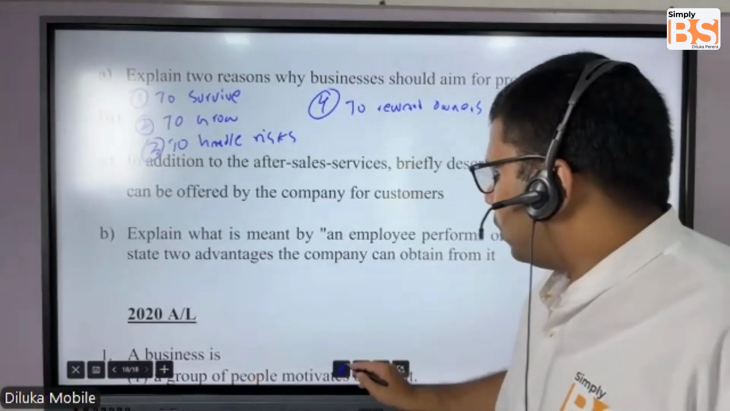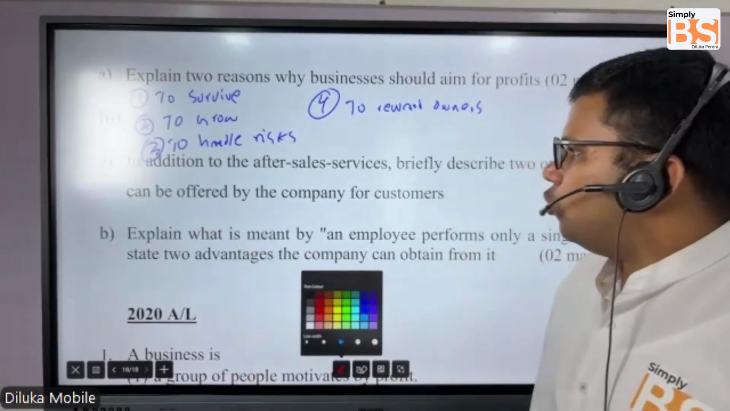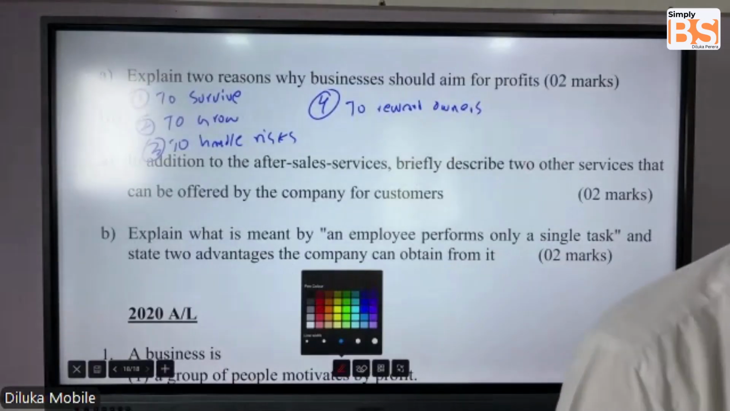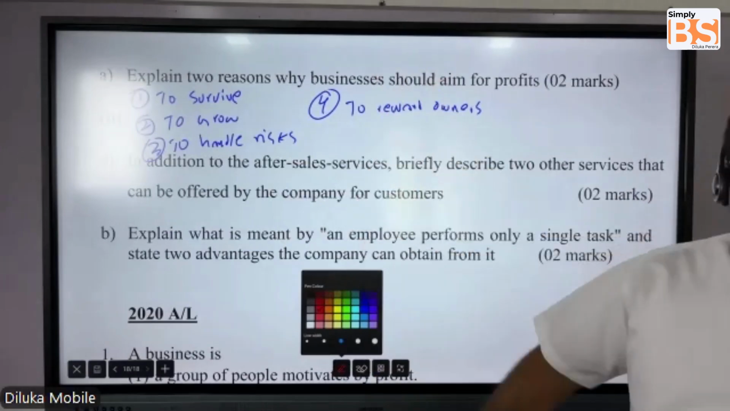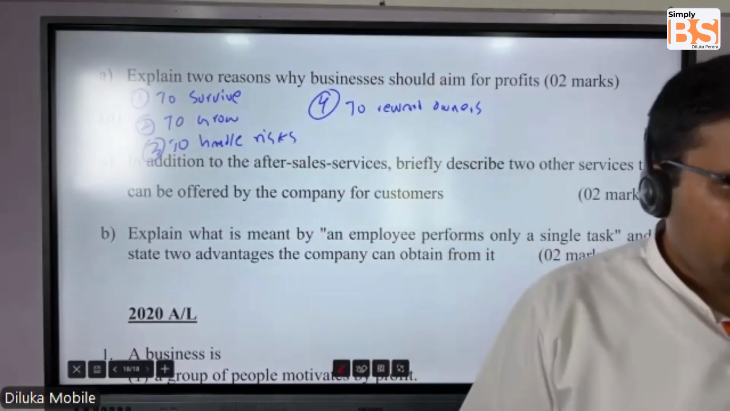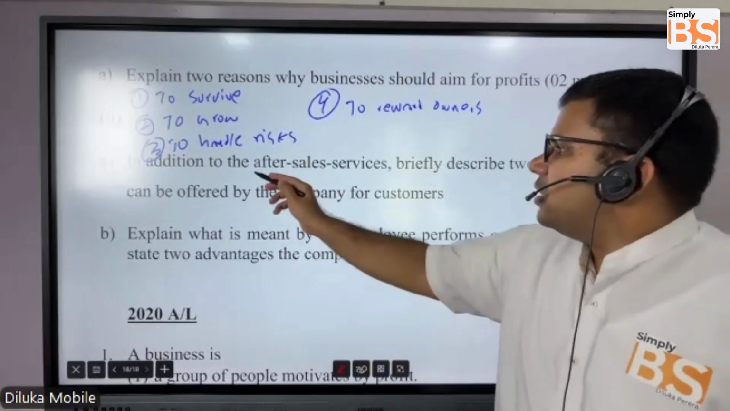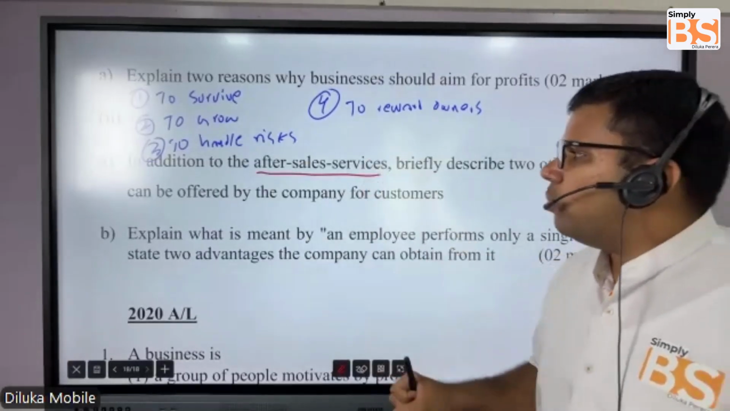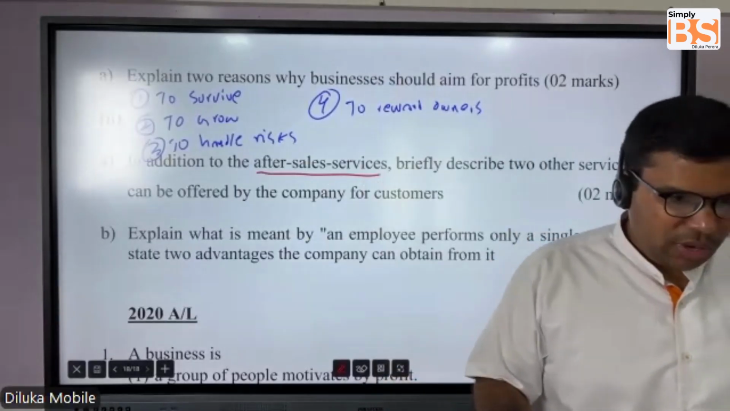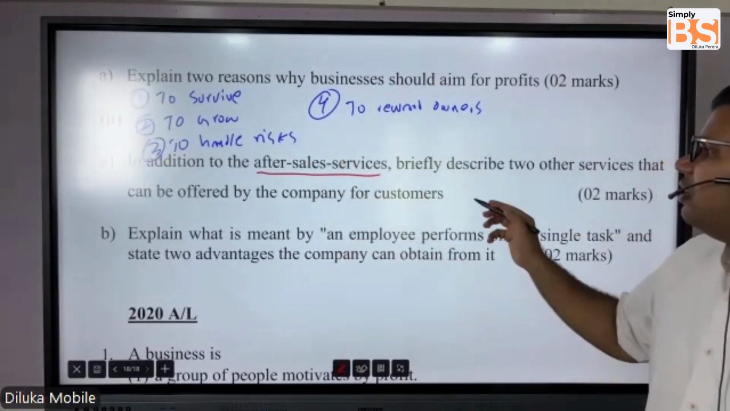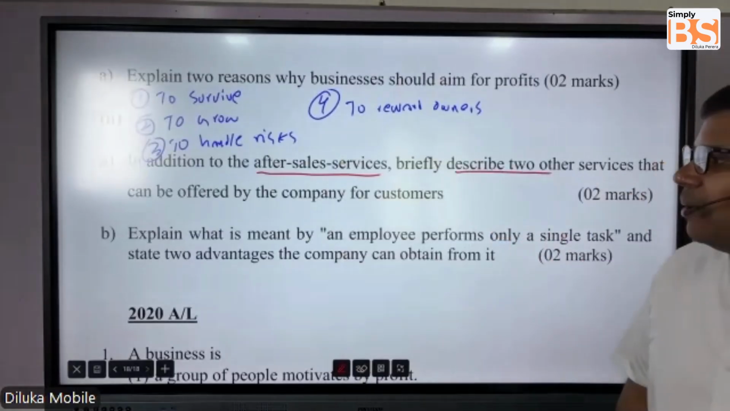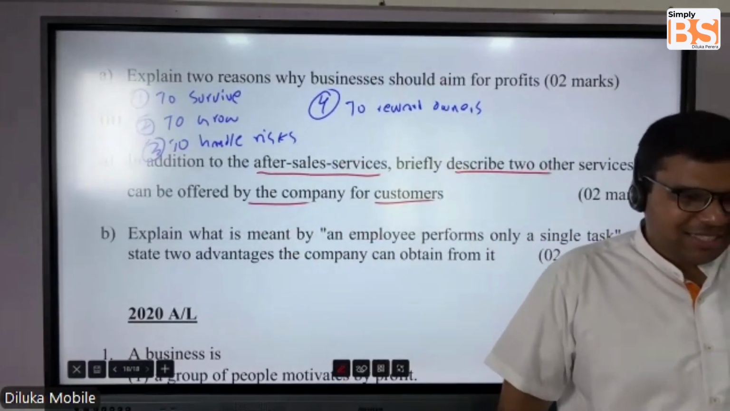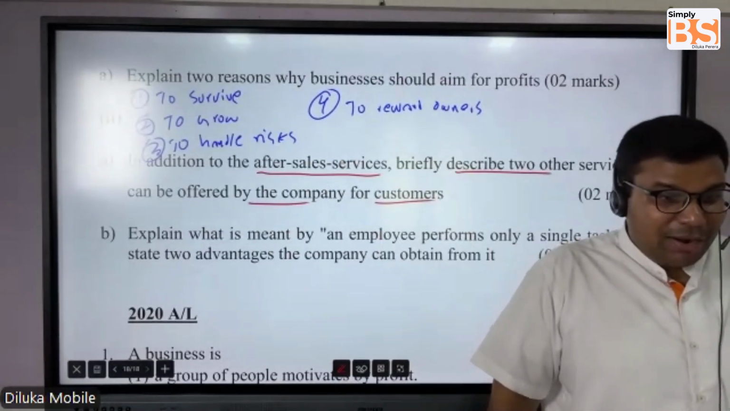Okay. In addition to after sales services, once again, it's a question which is tested from the description which is given. In this description, this particular automobile company is offering after sales services. In addition to these, briefly describe 2 other services that can be offered by this company to the customers, apart from the after sales service.